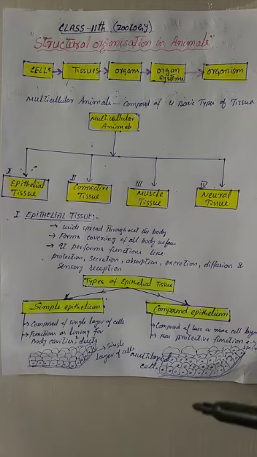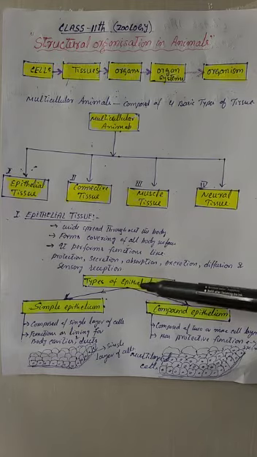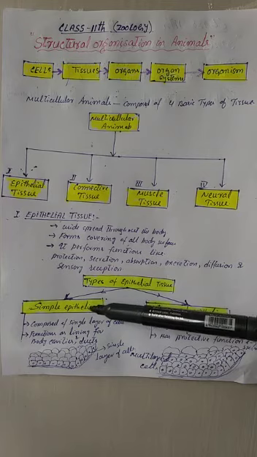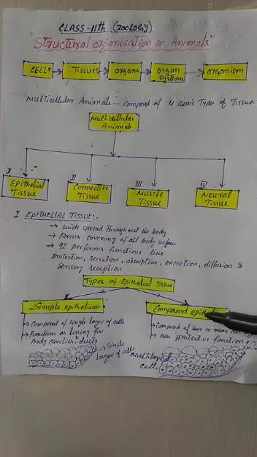Now this epithelial tissue is broadly divided into 2 types, that is simple epithelium and compound epithelium.